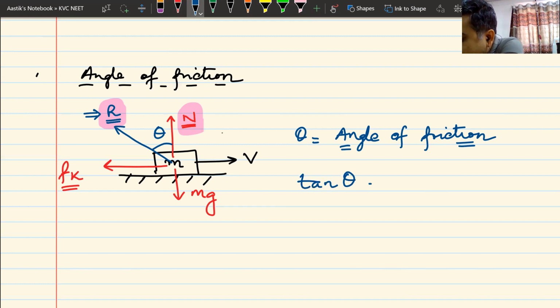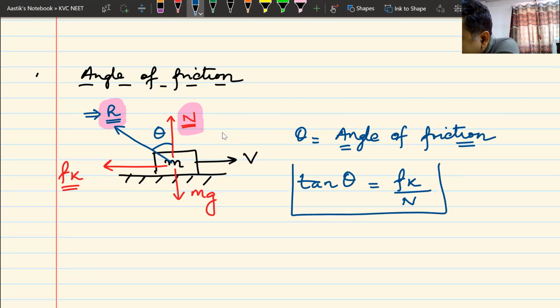Tan of this theta, it is simple trigonometry. It's a right angle triangle, normal reaction N, F and R, they form a right angle triangle. The value of tan theta will be equal to frictional force divided by the normal reaction.